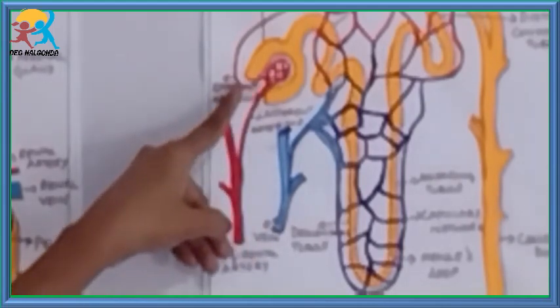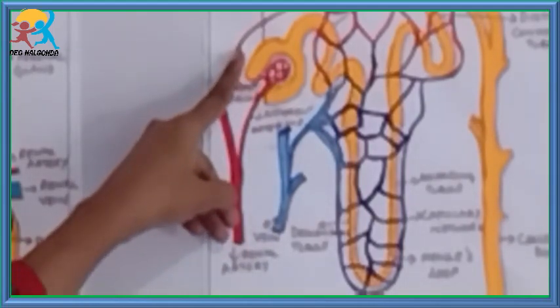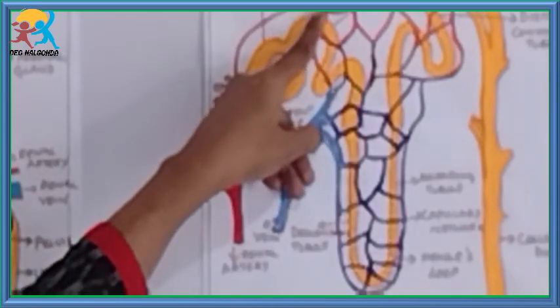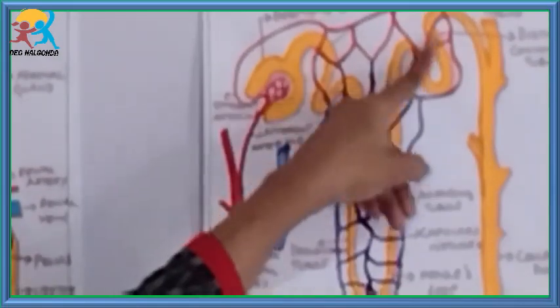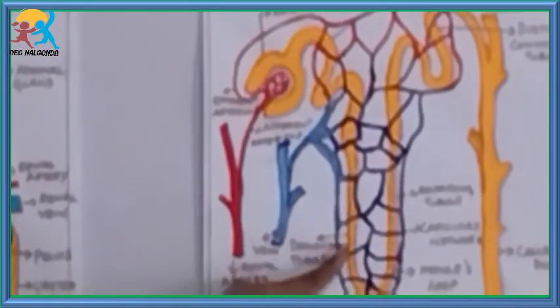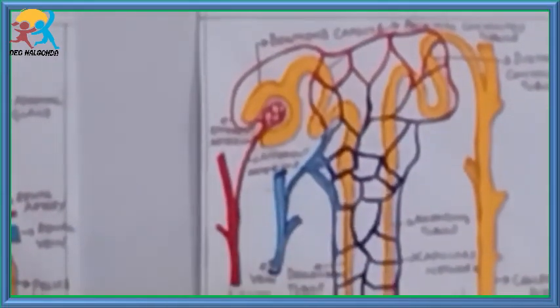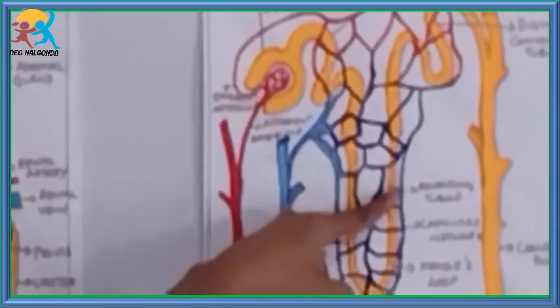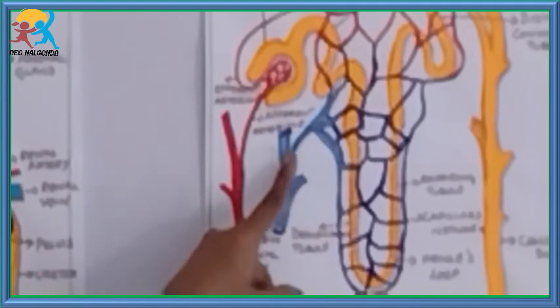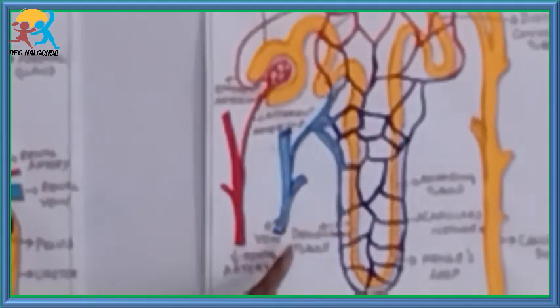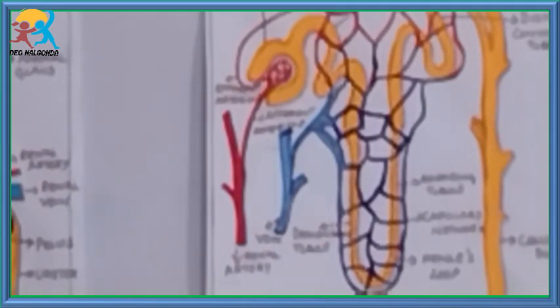So from here the efferent arteriole moves up and spreads out to form a network of blood vessels which are called capillaries, and these capillaries join together to form venules, and it comes out in the form of the renal vein. This renal vein, again you can see it here, they join together and come out of the kidney.